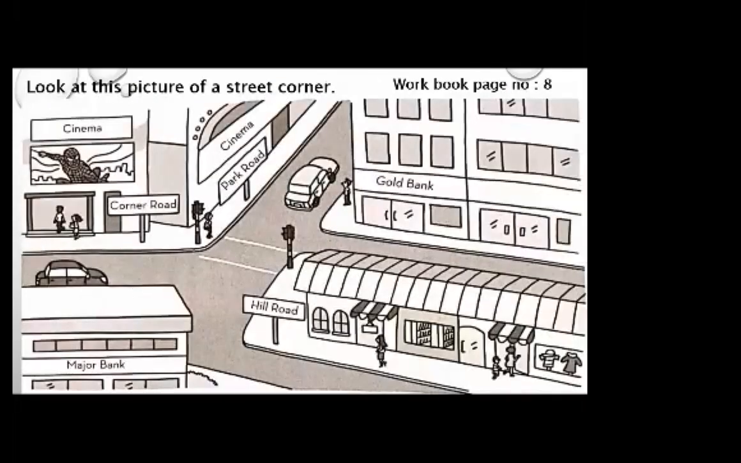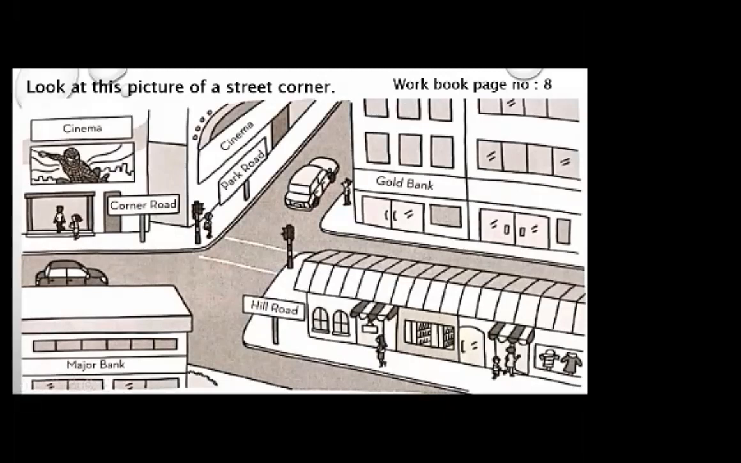This is your workbook page number 8. Look at this picture of a street corner and observe it very carefully. As you can see, here is the Spider-Man. So here is written cinema. Okay, and here this is written Corner Road. Which road is this? Corner Road. And there's a car, then there's a bank. There's a picture of a bank. There is written Major Bank.